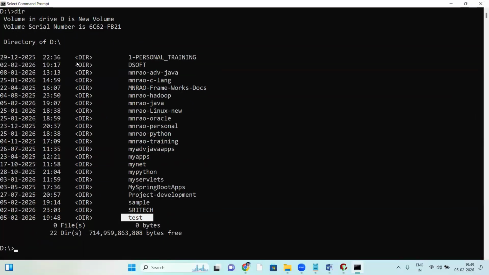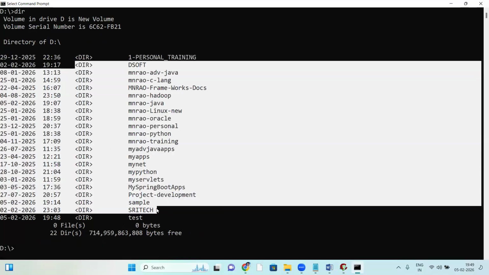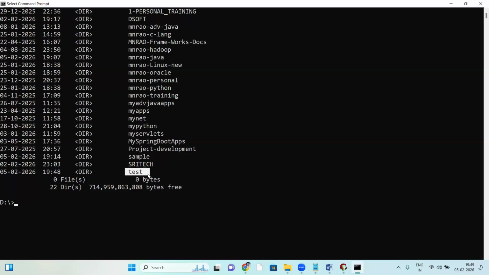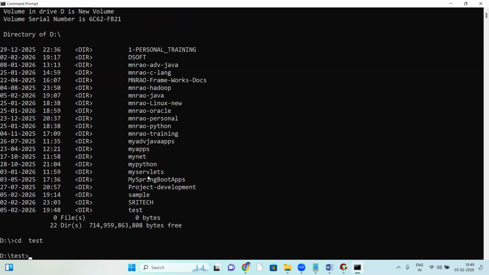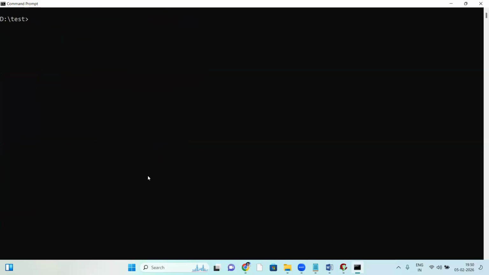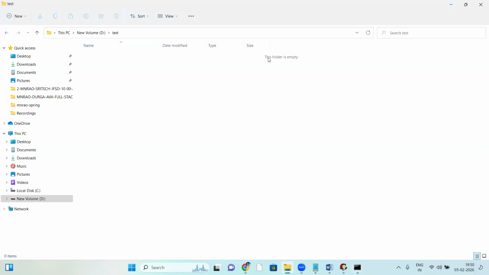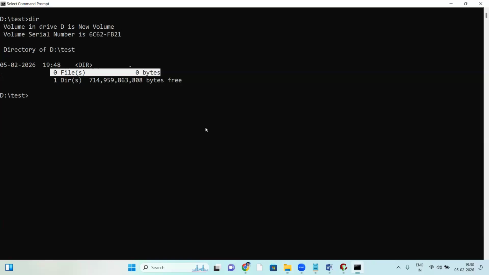CLS clears the screen. Now we should go to the test directory. Folder and directory are the same. How can you go to the test directory? CD, change directory, CD test. Now CLS, then DIR. Zero files. This test folder is empty.